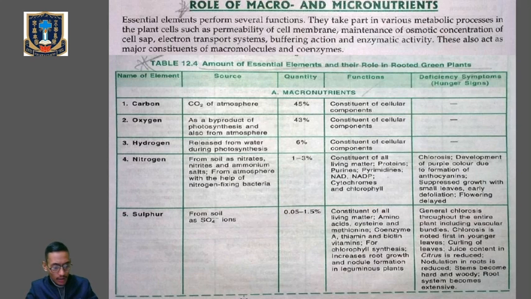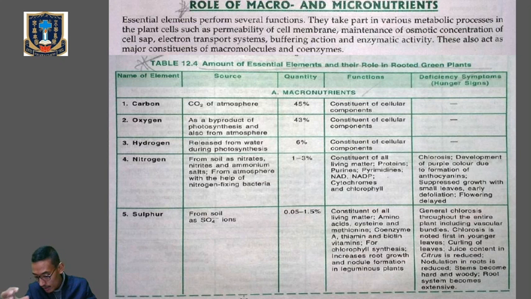Clear? Okay, now we will see the most important part of this chapter, that is the role of macro and micronutrients. It is on page number 12.6. Under this particular topic you have to go with table number 12.4, on page number 12.9, because you have to go through table number 12.4 to see the importance of the elements.